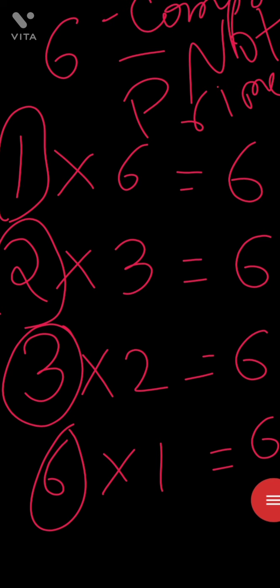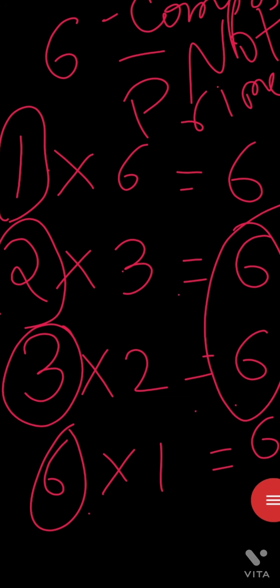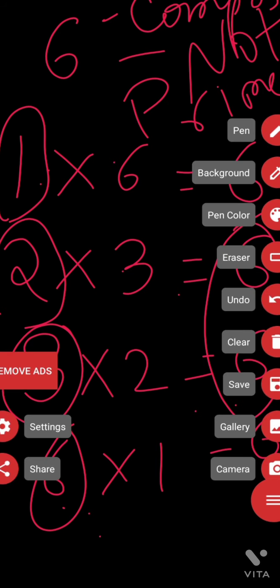A composite number will have more than 1 and itself. There will be some more numbers by which this number is divisible. The given number is divisible by 1 and 6, and other than 1 and itself, some more numbers will be available. Okay, let us try some more examples to be more clear.